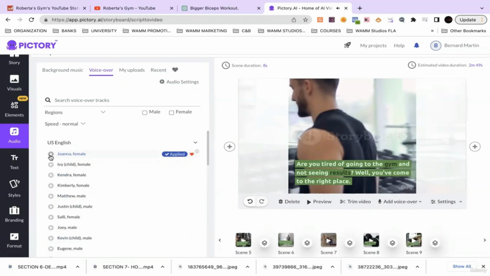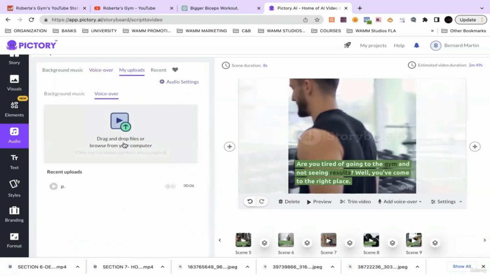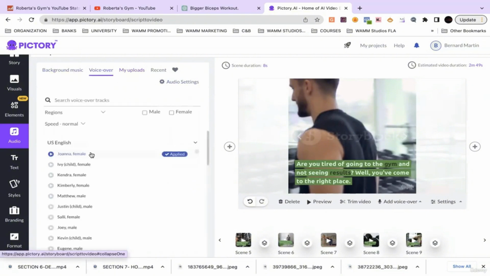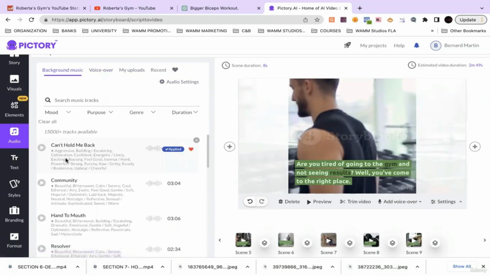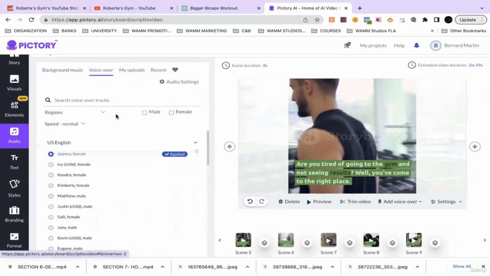We'll just rock with her voice. Seems like she got the best voice. Or if I wanted to upload my own voice, I come over here to uploads and I can upload my own voice. I can upload a voiceover or background music, or I can do both. But they got the AI voice that you throw on there, and then you can add some background music as well. Or you don't have to have background music, but you have the option.